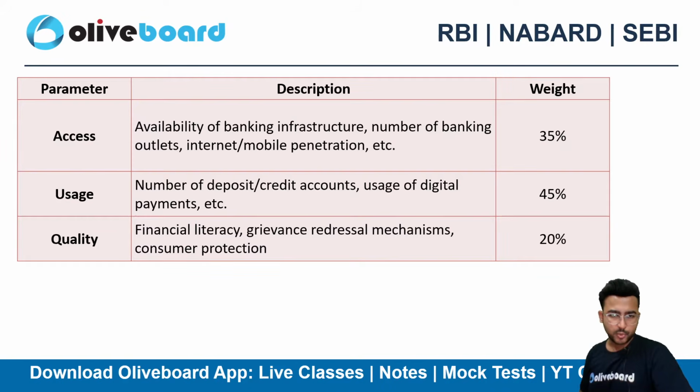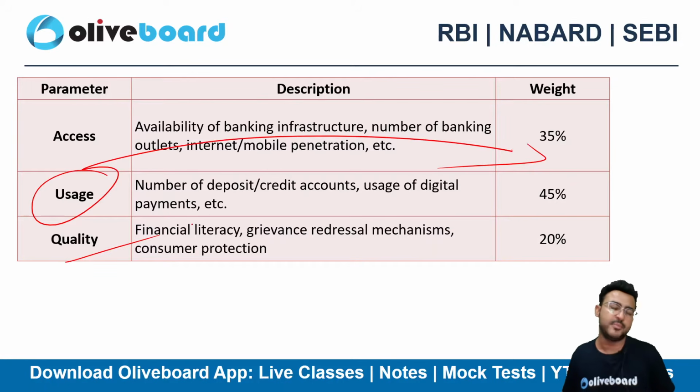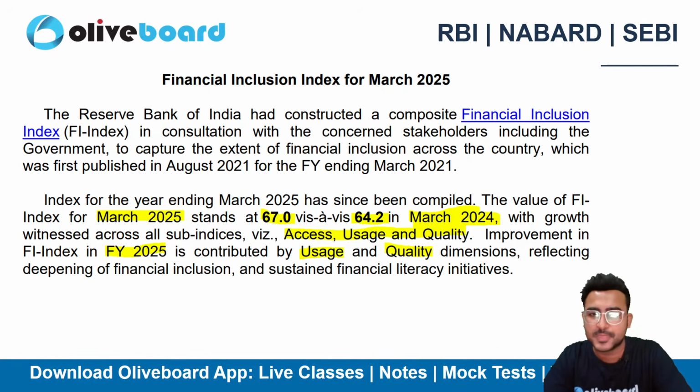So I just want to tell you the weights as well. The weight of access is 35%, usage has the highest weight at 45%, and quality has a weight of 20%. In this year, the major change came because of usage and quality.